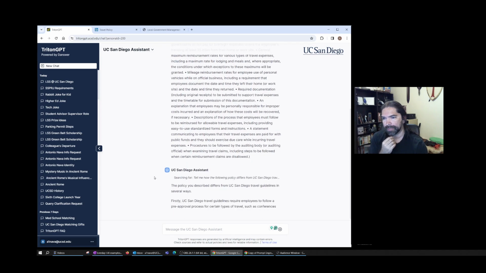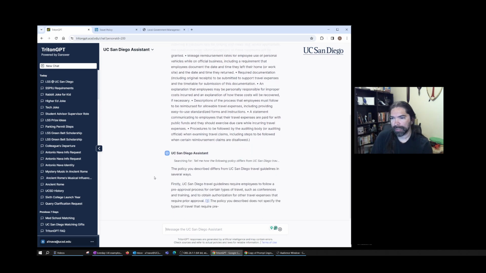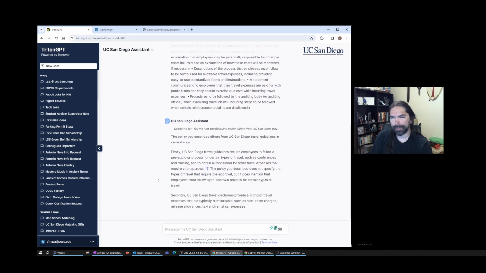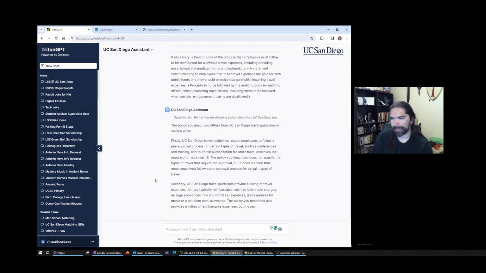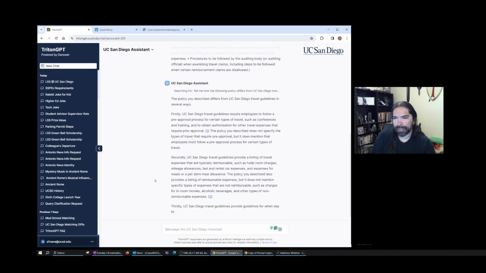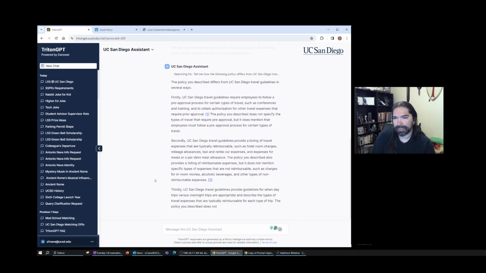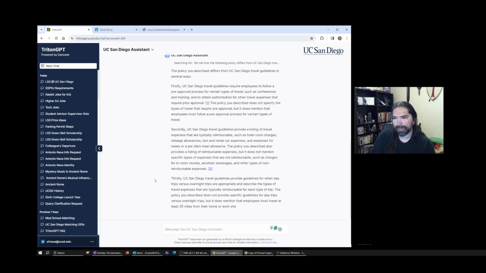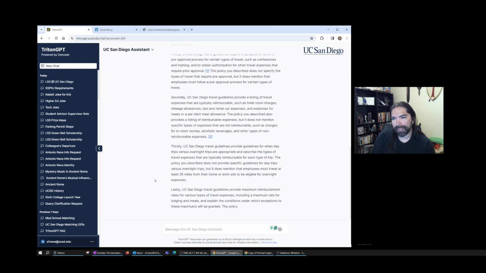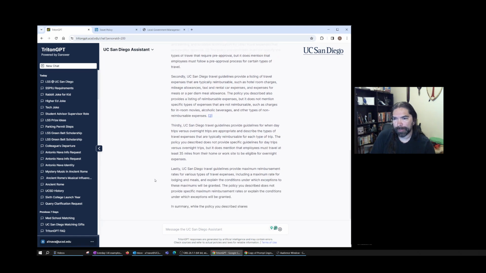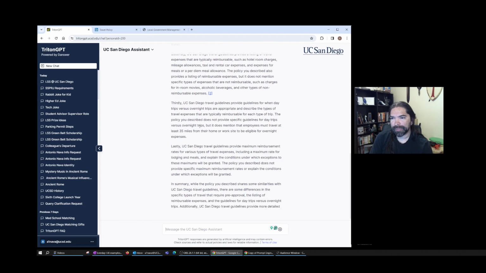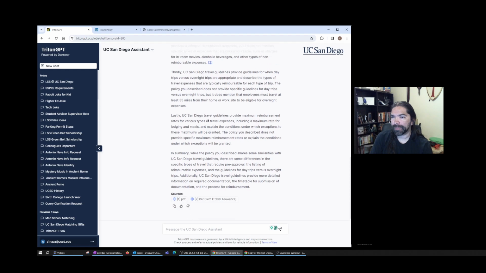So let's see here. It's going to compare and hopefully analyze. Firstly, it requires employees to follow pre-approval process. The policy you described does not specify the types of travel that require pre-approval, but it does mention that they must follow it for certain types. Secondly, UC San Diego travel guidelines provide a listing of expenses that are typically reimbursable. The policy you described provides a listing of reimbursable expenses, but it does not mention specific types. It provides guidelines for overnight trips. Let's see here. The policy you described does not provide specific guidelines, but it does mention that employees must travel at least 35 miles from their home.